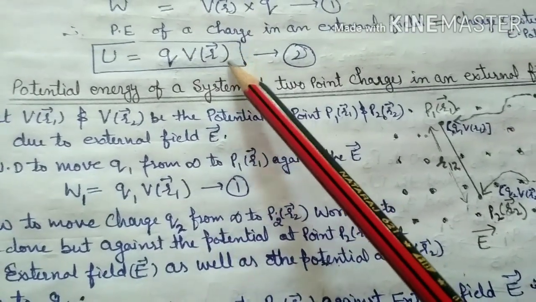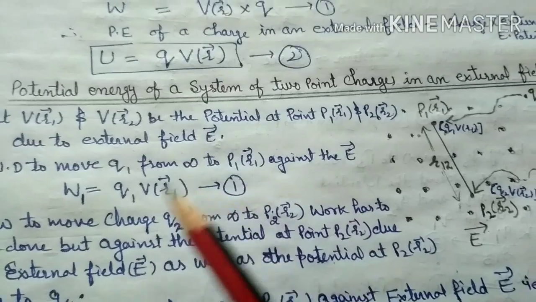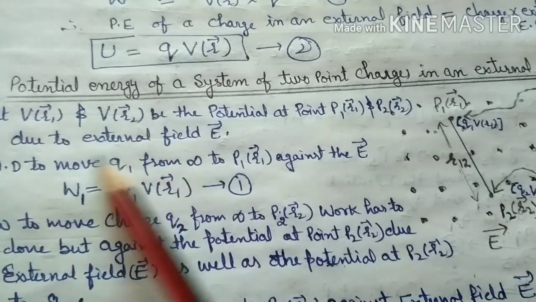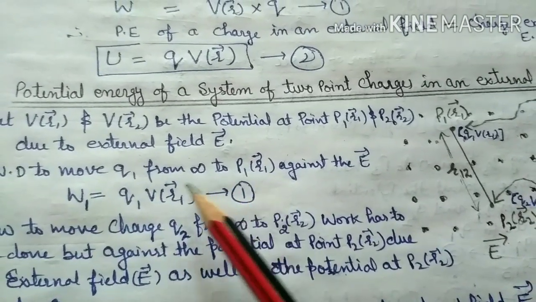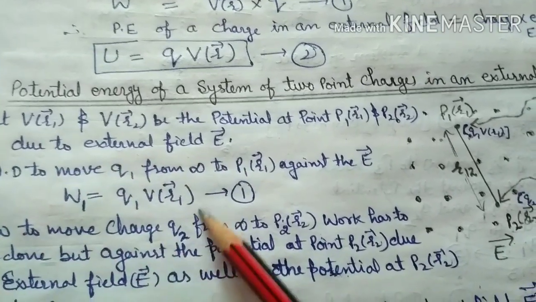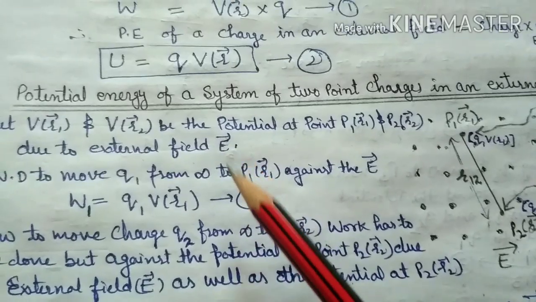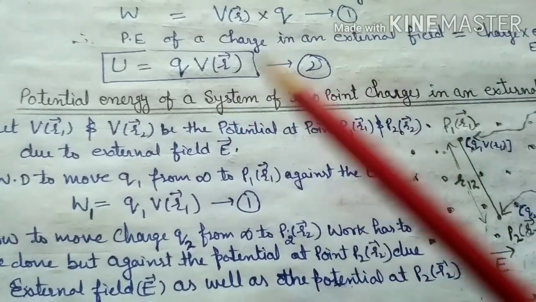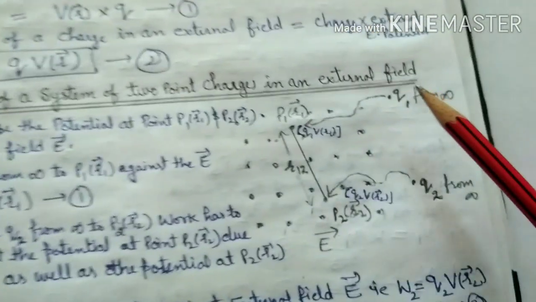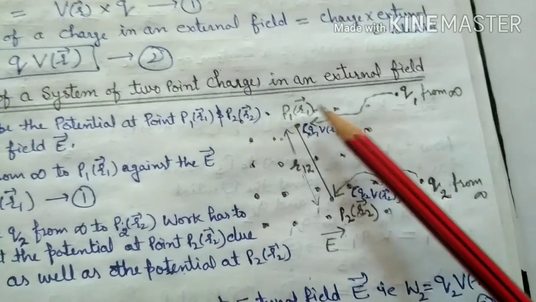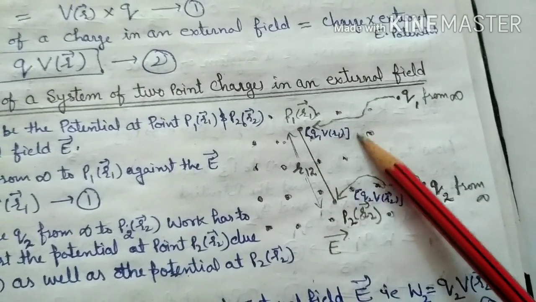This is equation 1. W1 is not 0 here, but in yesterday's article, when there is no external field, W1 was equal to 0, because there is no potential in that region. But here, due to the external field, there is a potential at point P1, that is V(r1), therefore work has to be done.